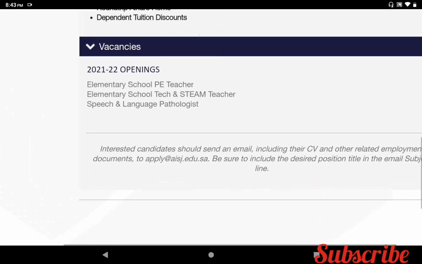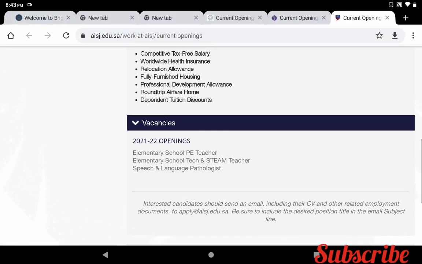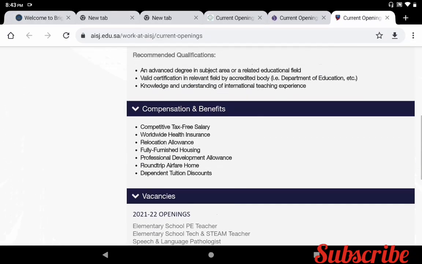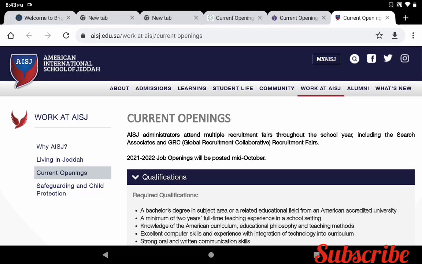So if you are interested in these job vacancies, interested candidates should send an email including their CV and other related employment documents to apply@aisj.edu.sa. Be sure to include the desired position title in the email subject line. So these are the things mentioned here. If you want more details about these schools and job vacancies, you can check the menu.